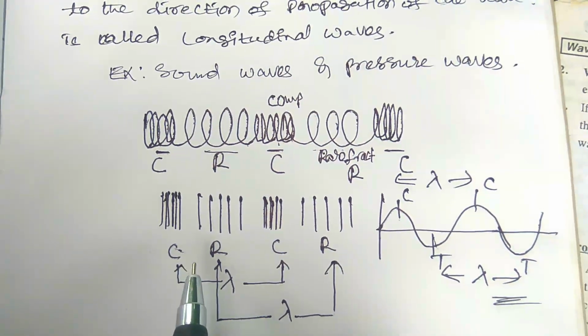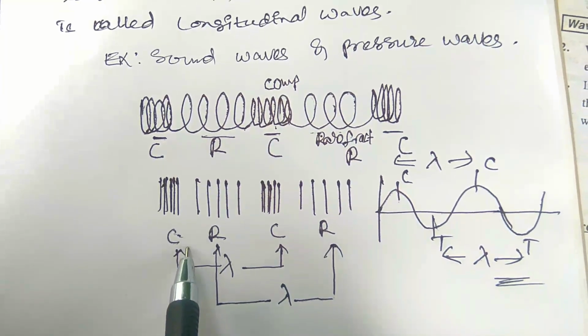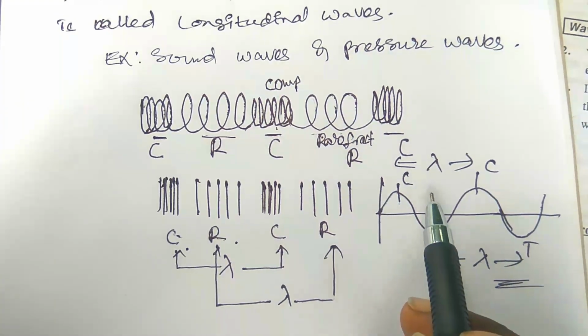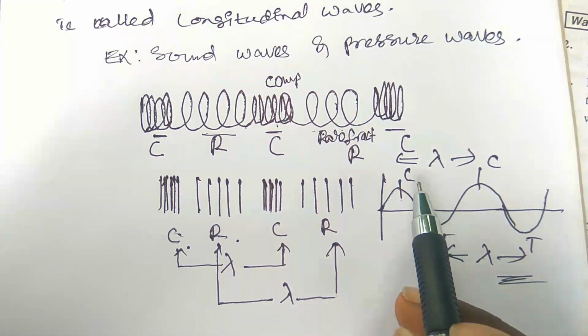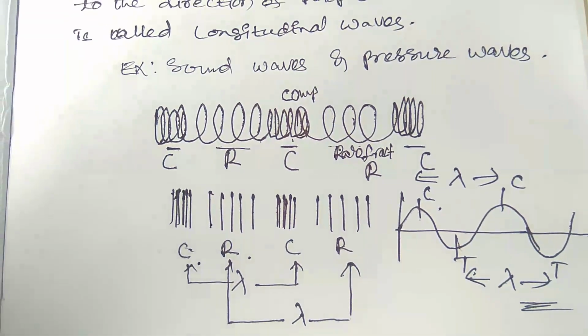In a longitudinal wave, compressions and rarefactions will be formed alternately. Coming to the transverse waves, crest and trough points will be formed alternately.